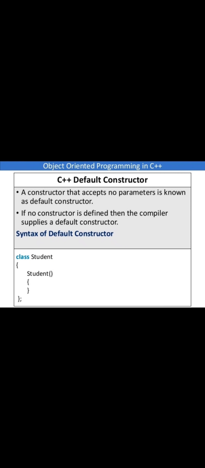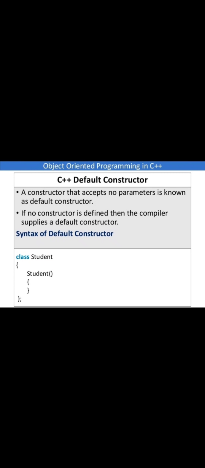If no constructor is defined, then the compiler supplies a default constructor. See the example syntax. Here we take a class named student, and the constructor student is a member function.